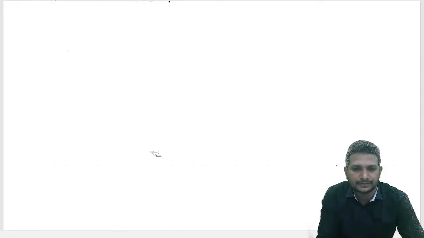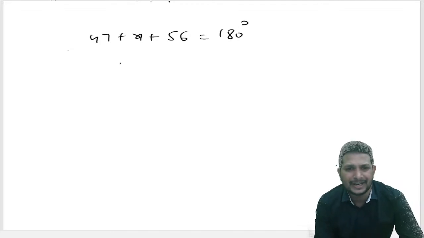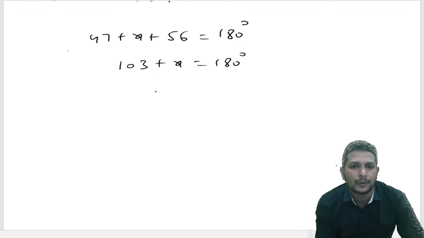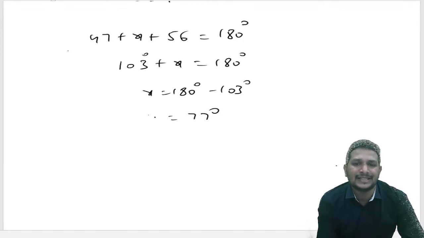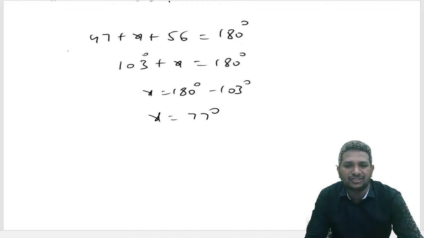47 plus x plus 56 equals 180 degrees. We're getting 103 plus x equals 180. x equals 180 minus 103, which is 77 degrees. So we got the answer as 77 degrees. That's nothing but option 3.